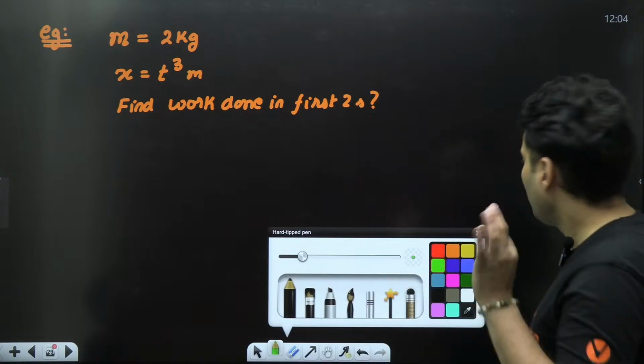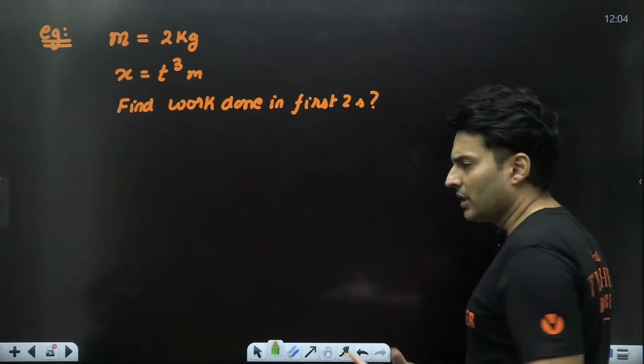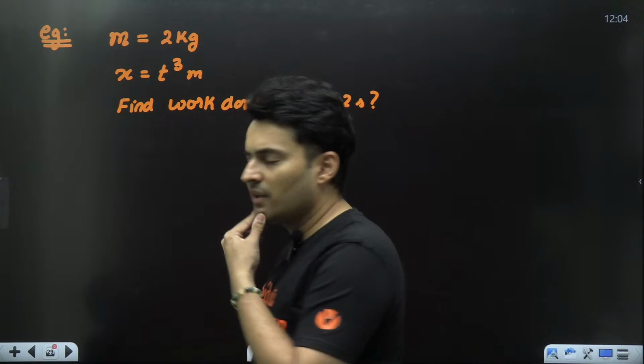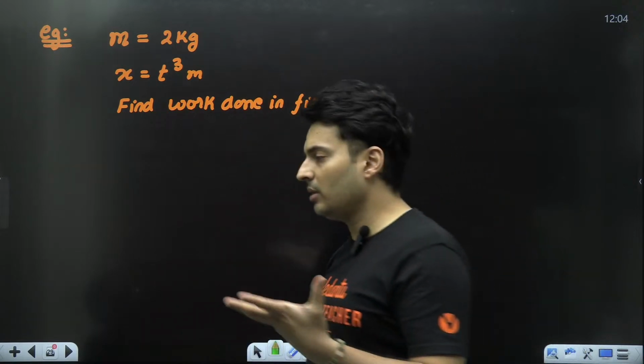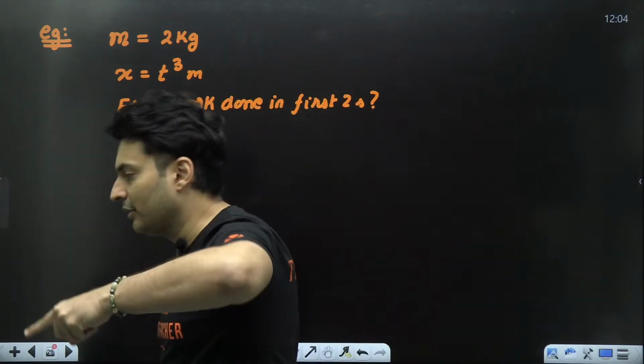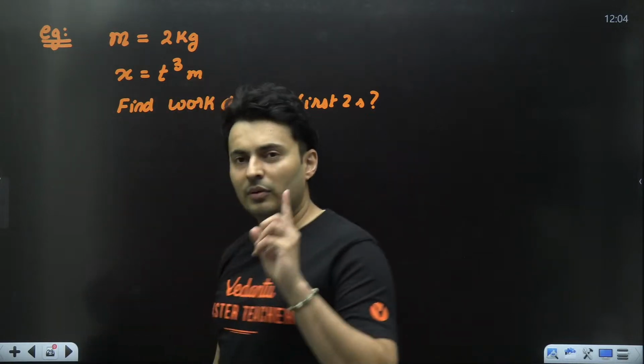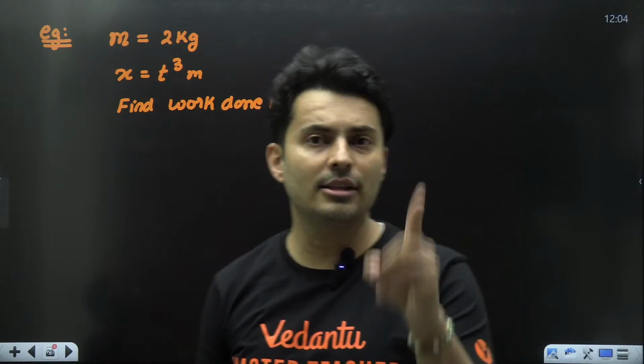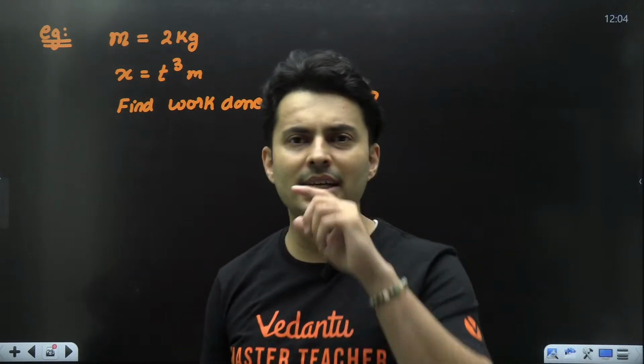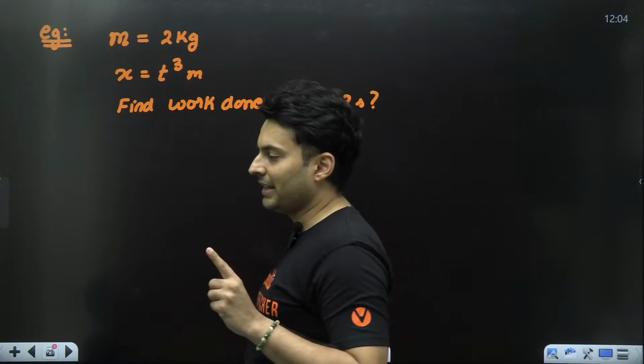Mass is given, position is given, force is not given. You might be wondering, sir, force only is not given, sir. How do we solve the problem? So try to find the force. How do we find the force from x? See, for force I need acceleration. For acceleration I need velocity. For velocity, oh, I can differentiate x.